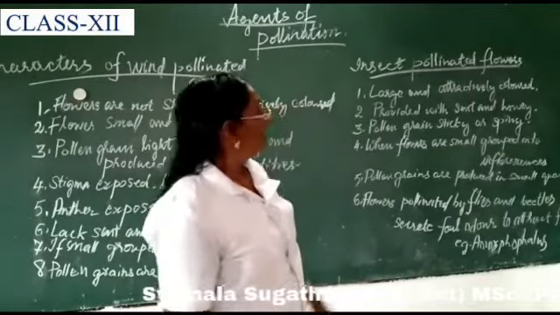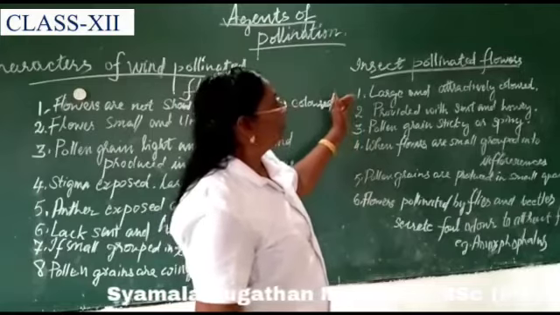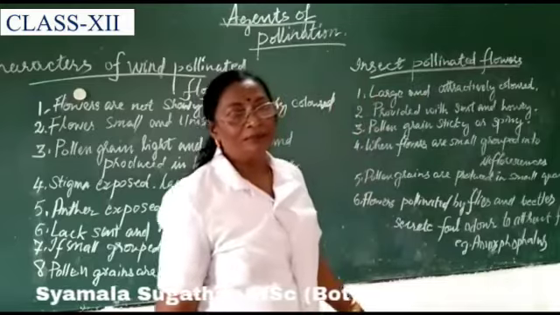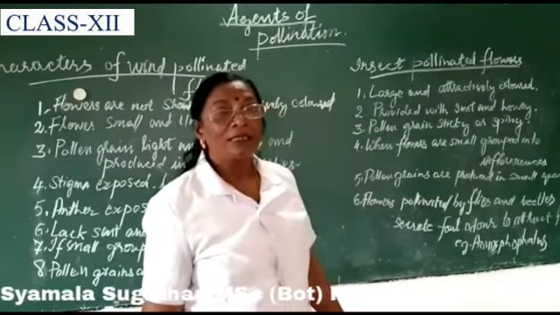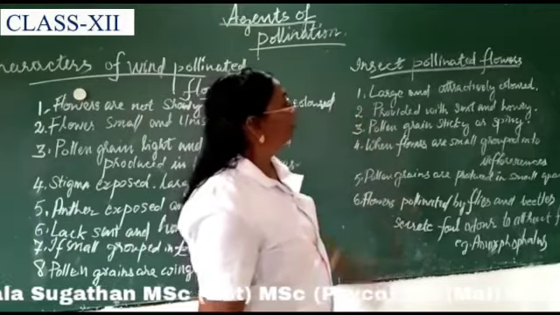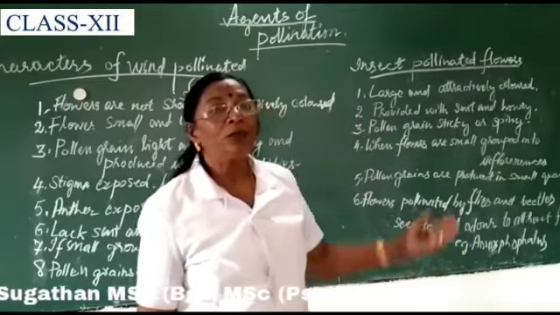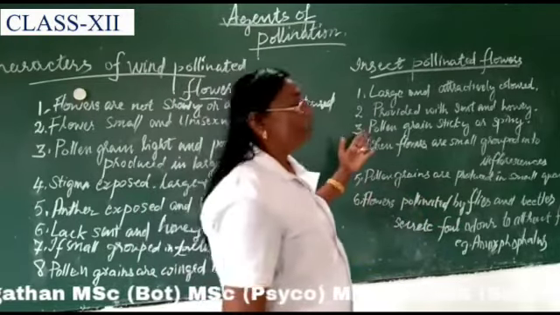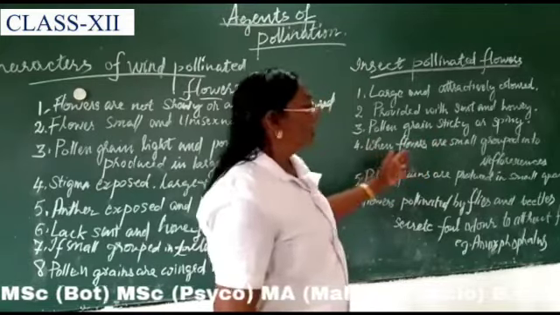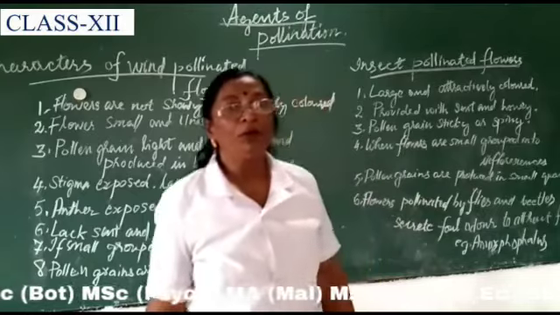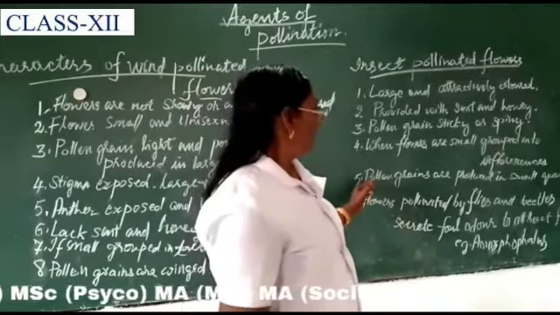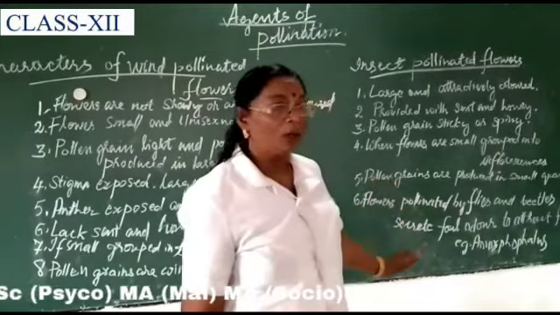Here, usually the insect pollinated flowers are large and attractively colored, or we can say showy. Then they are provided with scent and honey to attract insects. Then pollen grains are sticky or spiny. And again, when flowers are small, they are grouped into inflorescences to make them conspicuous. And then again, the pollen grains are produced in small quantities.